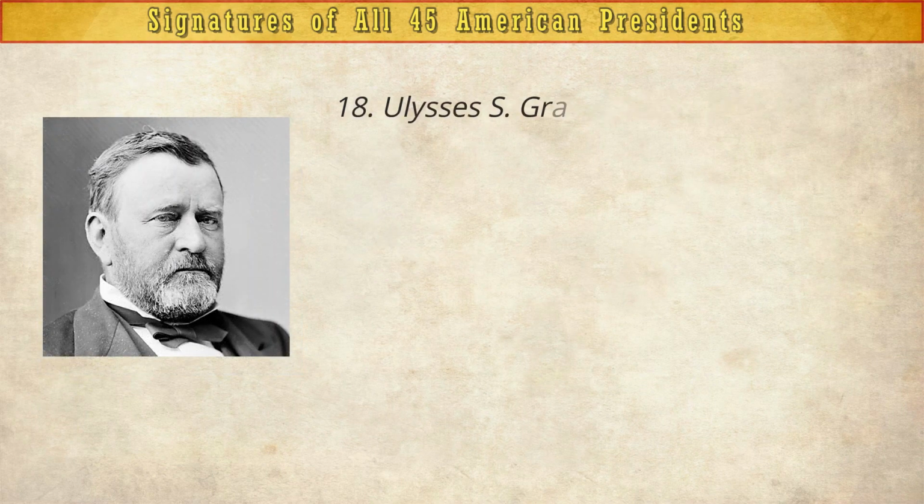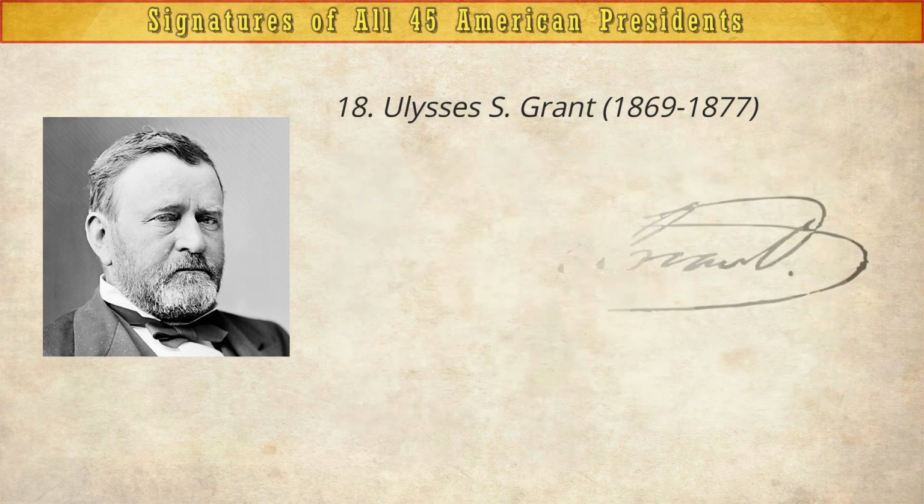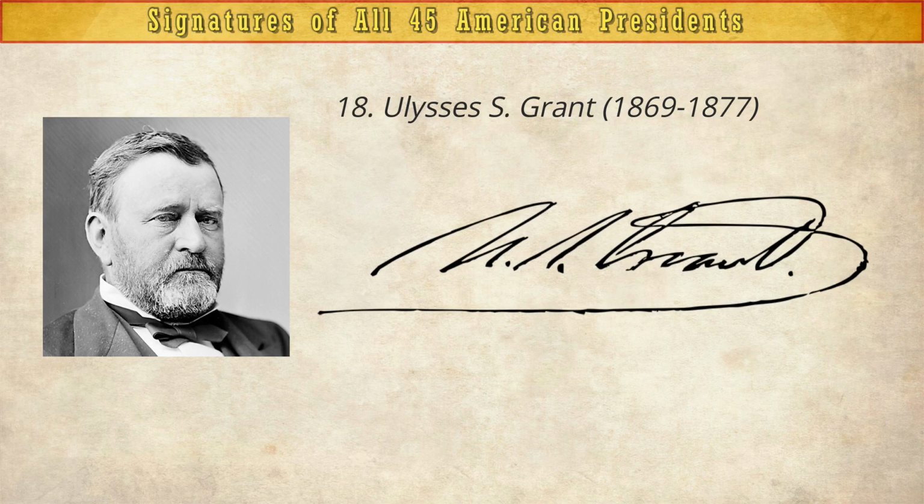Ulysses S. Grant, 1869 to 1877, a Union war hero. President Grant helped establish the national park system as well as pushing forward the 15th Amendment while fighting for the rights of Native Americans and African Americans.